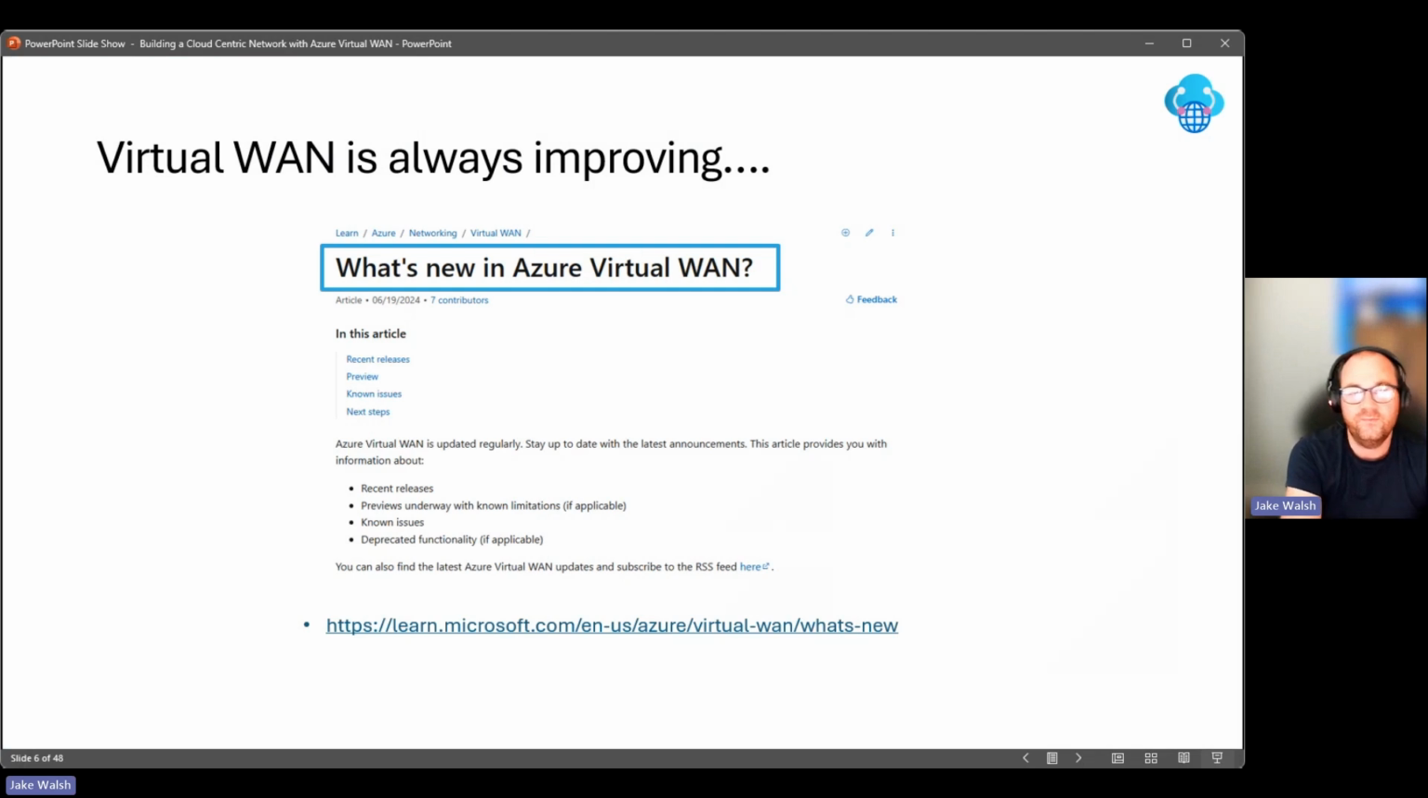Worth noting, and this is something I always say whenever you look at any service in Azure, as with most services in Microsoft Azure, they're always improving. Most recently, on the 19th of June, which is when I took the screenshot anyway, there were some new things coming to Virtual WAN. I'd always recommend having a look at what's new and what the releases have been, to give you an idea of where the roadmap is and what's been coming recently.